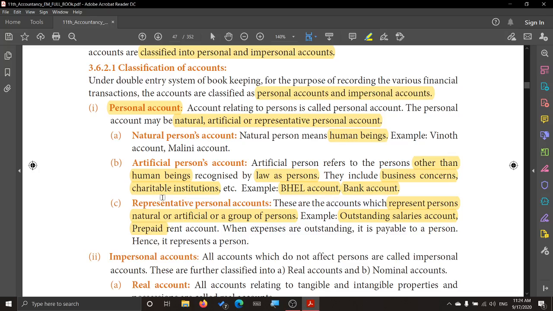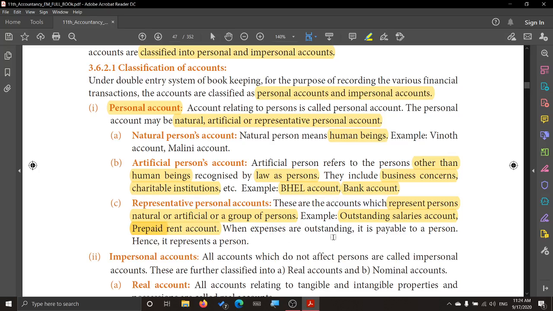Next, representative personal account. Here these accounts represent persons. Those persons can be natural persons or artificial persons, or even a group of persons. So they represent those persons. Example, outstanding salaries account. Now salary has to be paid, but still it is not yet paid. So they consider it a representative personal account. Similarly, prepaid rent account is also considered a representative personal account.